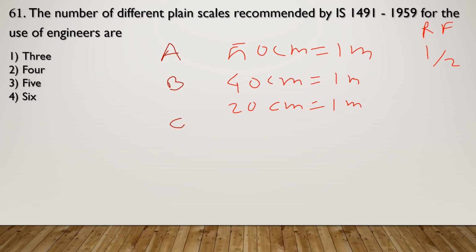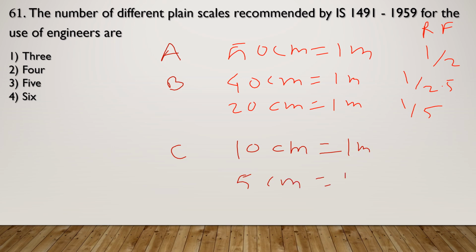So when 40 centimeter is equal to 1 meter, the representative factor is 1 upon 2.5, and when 20 centimeter is equal to 1 meter, the representative factor is 1 upon 5. Now when scale C is to be considered, in this designation, 10 centimeter is equal to 1 meter, and 5 centimeter is equal to 1 meter. Representative factors are 1 by 10 and 1 by 20.